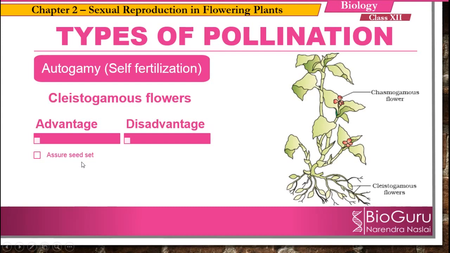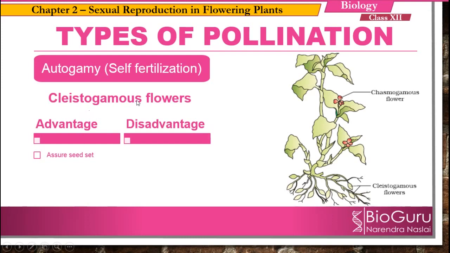After pollination, the fertilization takes place, and obviously inside the flower, in the ovary of the female reproductive organ, the seeds are produced after fertilization. Fertilization takes place only after the pollination, right? So here the pollination is guaranteed, assured. When the pollination is assured, obviously the seed set is also assured.